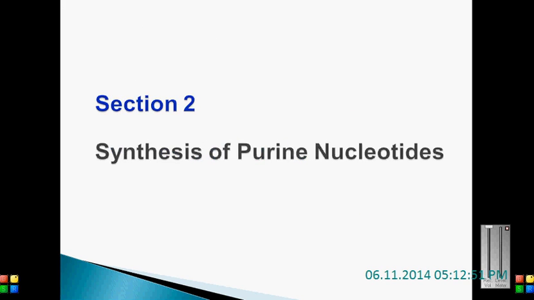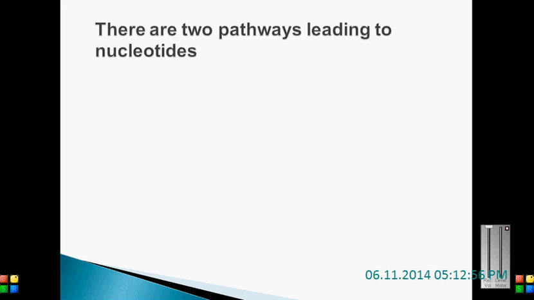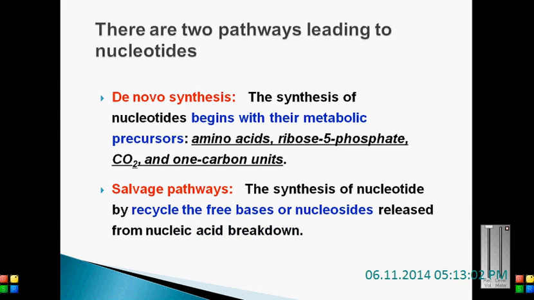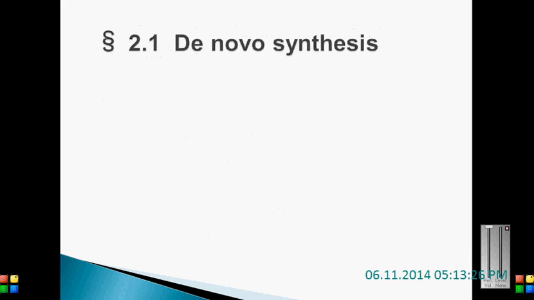In section 2 we will discuss the synthesis of purine nucleotides. There are two pathways for nucleotide synthesis. The first is the de novo pathway, and the next is the salvage pathway. In the de novo pathway, synthesis begins with ribose 5-phosphate, carbon dioxide, amino acids and one-carbon units. In the salvage pathway, the nucleotides are synthesized by recycling the free bases released from nucleic acid breakdown, as we have already seen in the degradation of nucleic acids. First, we will discuss de novo synthesis.